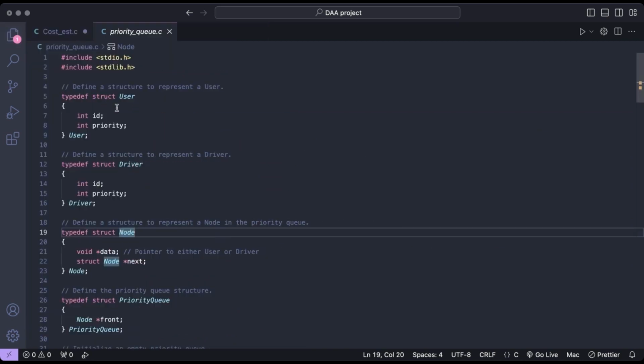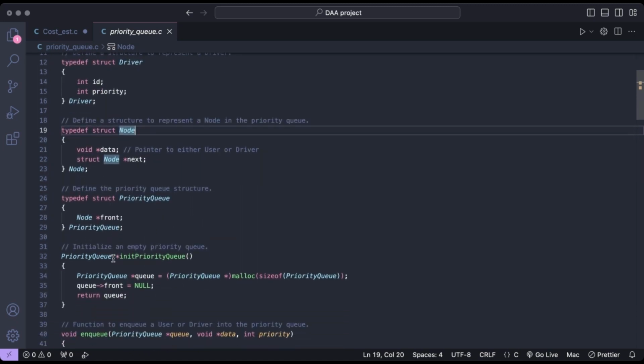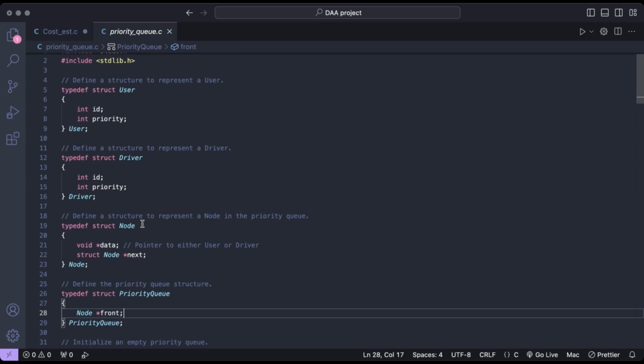So this code is used to match the passenger and the driver. This code begins by defining three important structures. The first structure is user. It represents a user with their ID and their priority, as this is a priority queue. The next structure is driver. It represents a driver with ID and it also represents the priority. The next structure is node. It represents a node in the priority queue. It contains a pointer to either the user or a driver, and it also contains a reference to the next node in the queue.